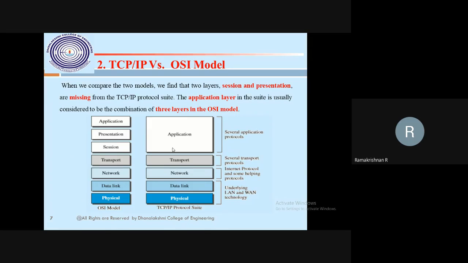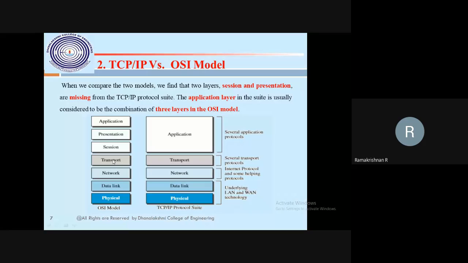Then the network layer has only one main protocol, that is the IP protocol. The network layer is normally also called the internet layer. There will be the IP address. Then there are auxiliary protocols, ICMP, IGMP, ARP, RARP, the reverse address resolution protocol. So many protocols are available for the network layer.